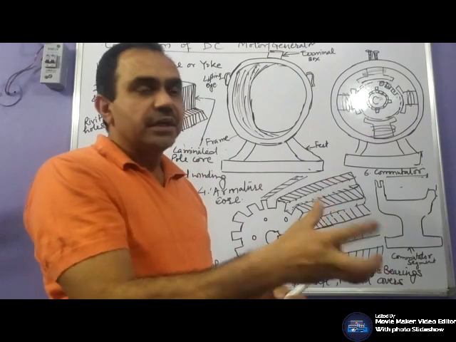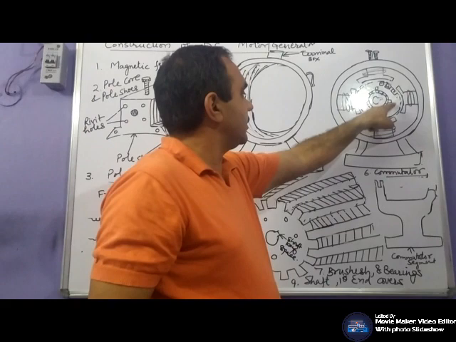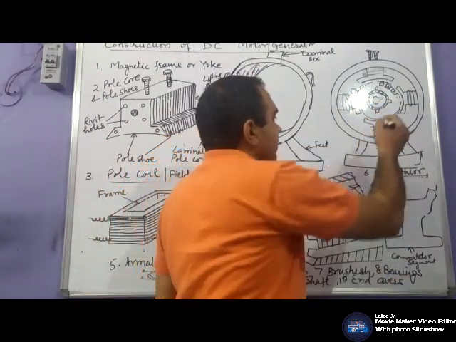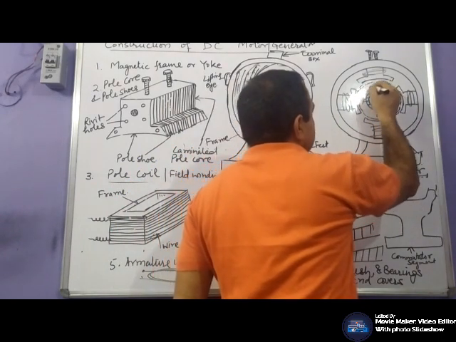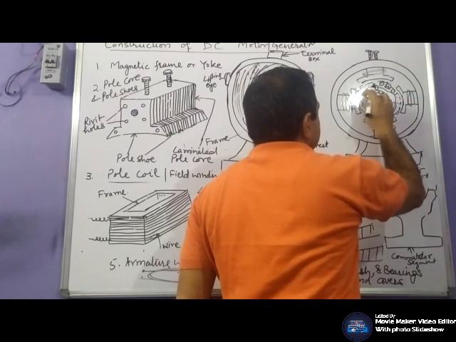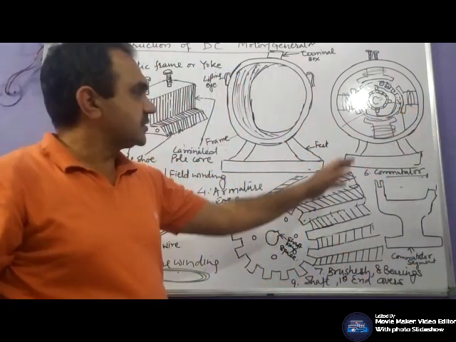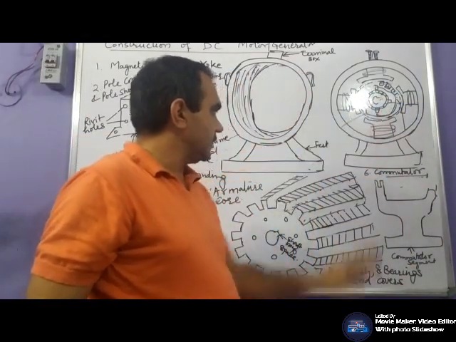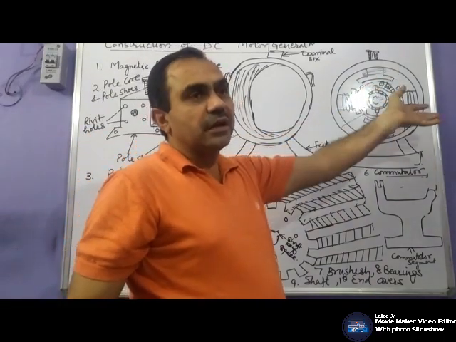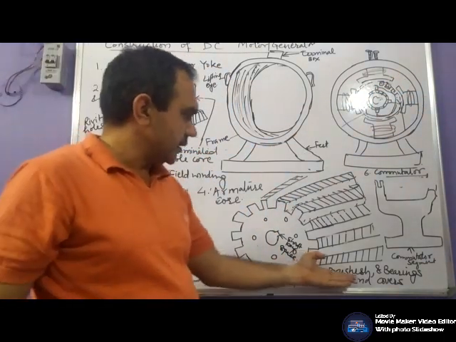These carbon brushes will slip over these commutator segments, and through these connections are made from the external circuit. The external stationary circuit is connected, so that if DC is given, this commutator segment will convert that DC into AC for the armature winding.